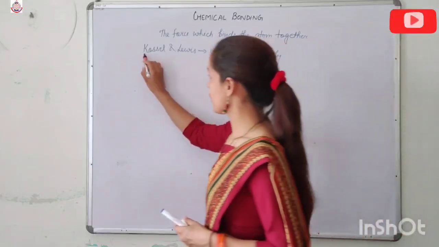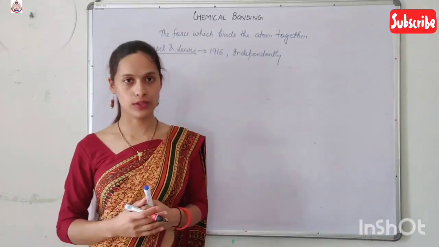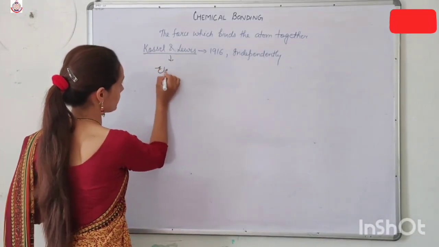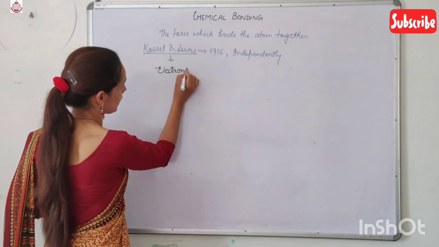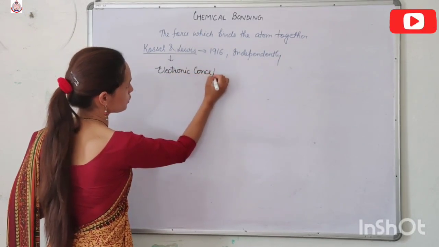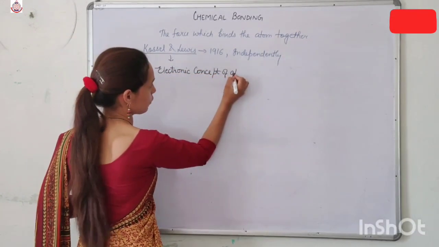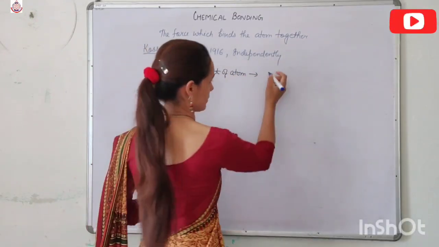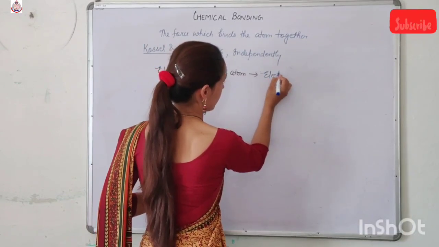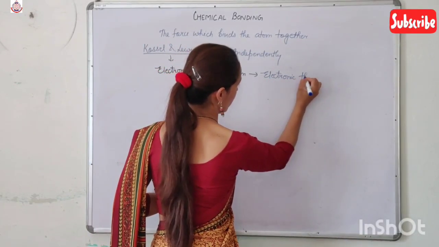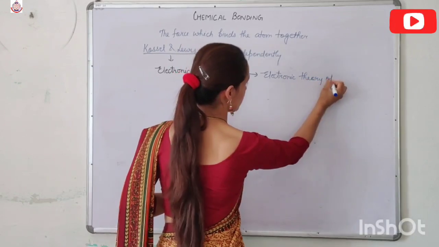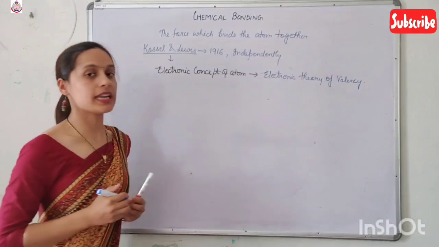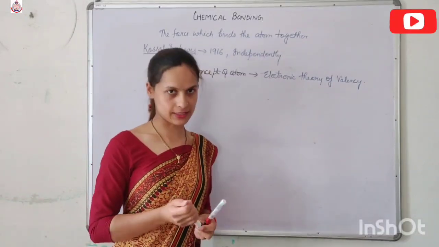Their theory was based on the electronic concept of the atom. Therefore, their theory was referred to as the electronic theory of valency. Why was it referred to as the electronic theory of valency? Because their theory was based on the electronic concept of the atom.